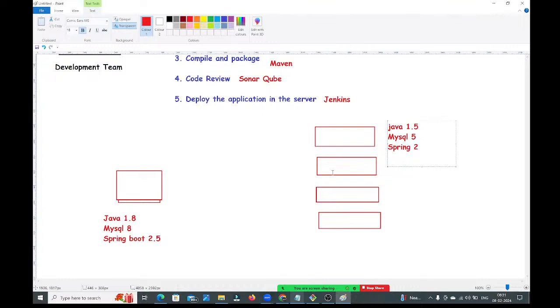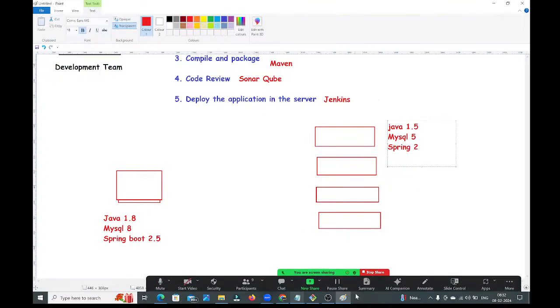After you, that SIT person is also asking. After the SIT person, that UAT person is also asking. After the UAT person, the pre-prod person is also asking. For how many people do I have to do all these things? I can't do all these things. I share the code. Whatever you will do, you will take care of that. I just give you the code. I can't do all this setup in all your machines. It is very difficult for me.